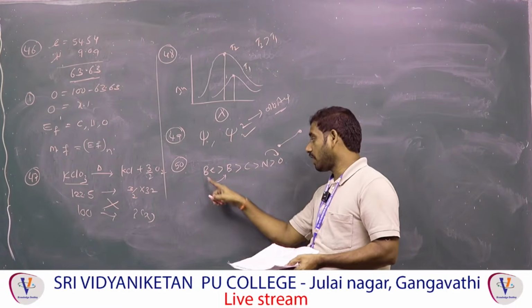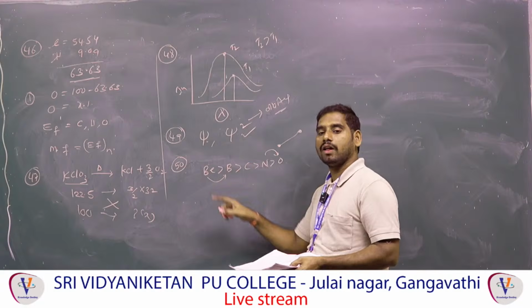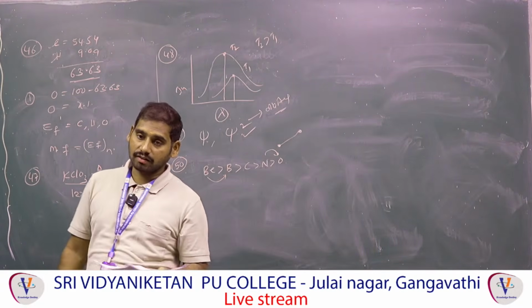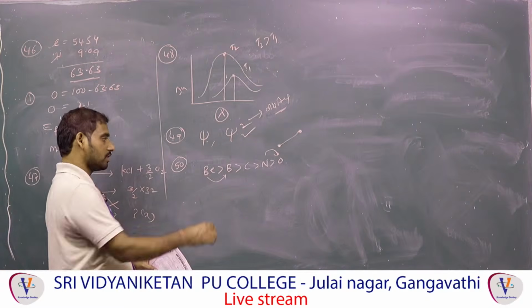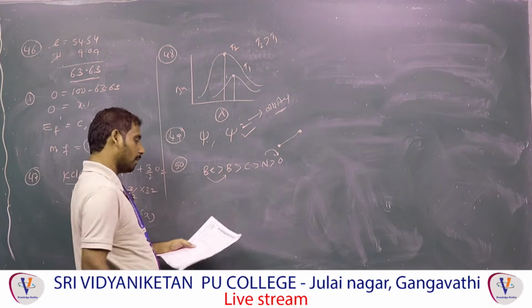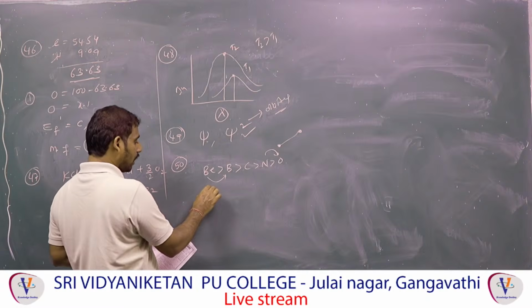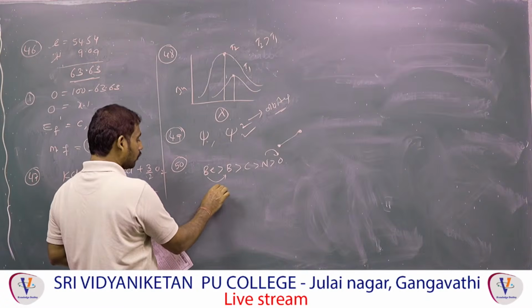Ionization enthalpy: nitrogen is half filled, here half filled. Half filled and full filled configurations are more stable. It requires more ionization enthalpy than the remaining ones. So in the correct order, nitrogen is more than oxygen. But they have given oxygen more than nitrogen. So that is wrong.